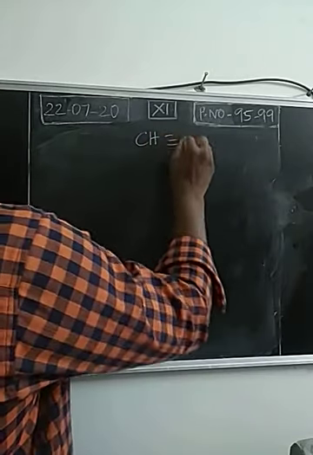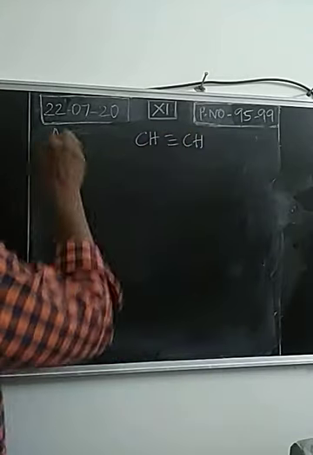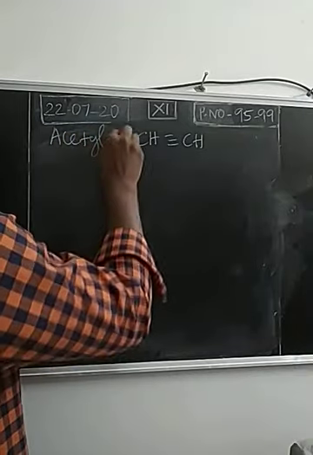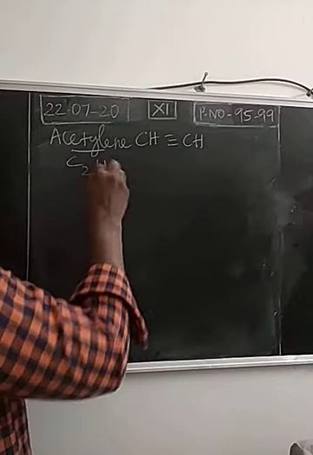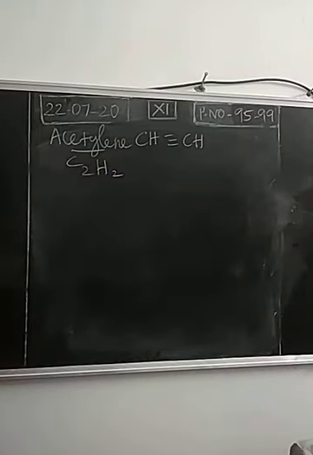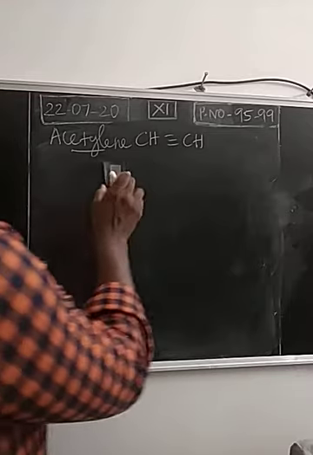Next we take acetylene, CH triple bond CH. This is the general structure. Acetylene, molecular formula will be written as C2H2. The structural formula will be usually written as CH triple bond CH. So now we are going to explain the structure of acetylene here.